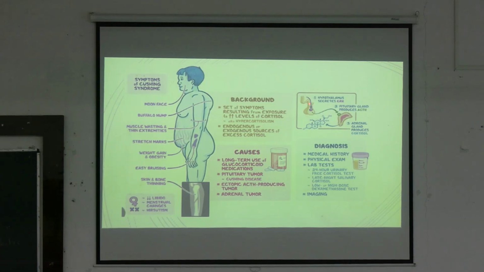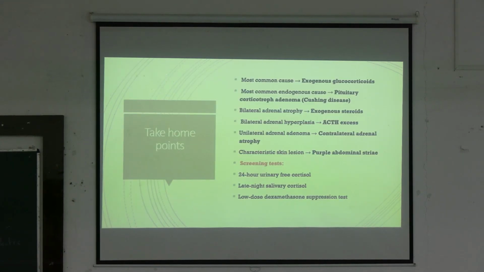So this is the hypothalamus, which secretes CRH, the corticotropin releasing hormone, which stimulates the pituitary to release ACTH, and that will stimulate the adrenal glands to form cortisol. That is the normal HPA axis. This cortisol will have a negative feedback on the pituitary and hypothalamus both, and reduce the release of ACTH. So these are the important points.